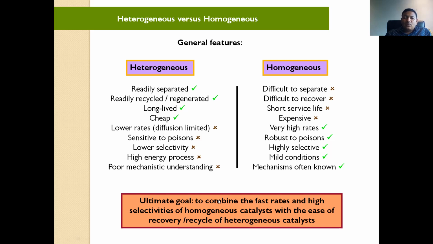So the ultimate goal is to combine the fast rates and high selectivities of homogeneous catalysts with the ease of recovery and recycling of heterogeneous catalysts. So we have to combine both properties and we can prepare the catalyst precisely. Okay, we'll see the next thing. Better write down in good form.